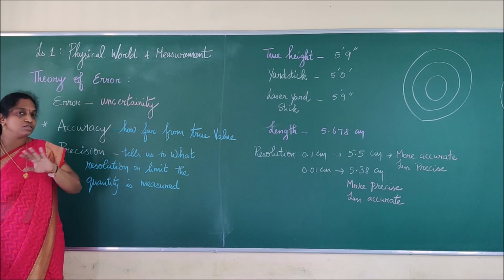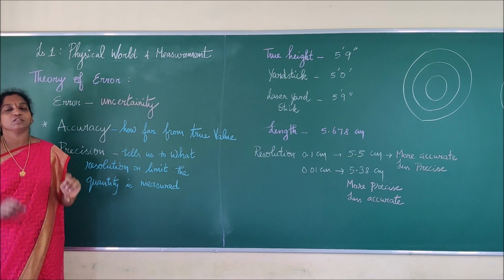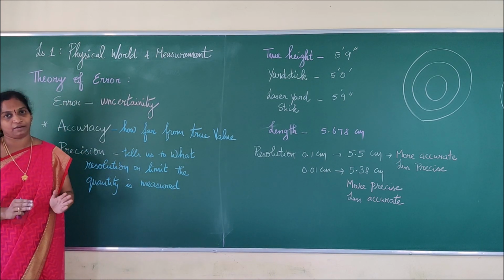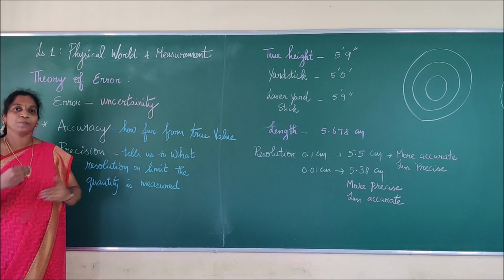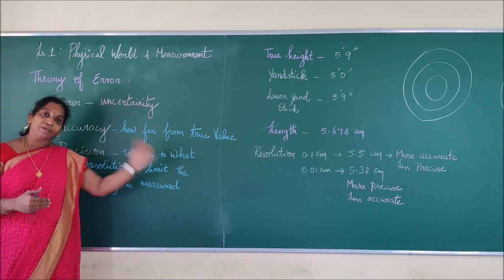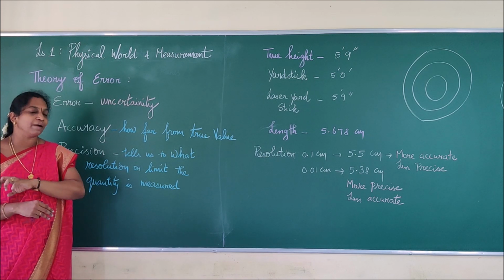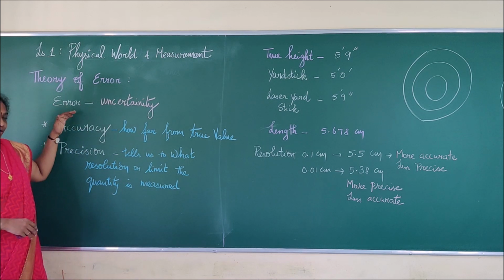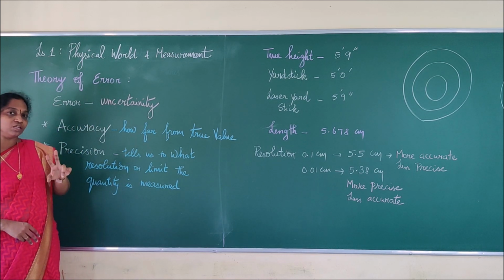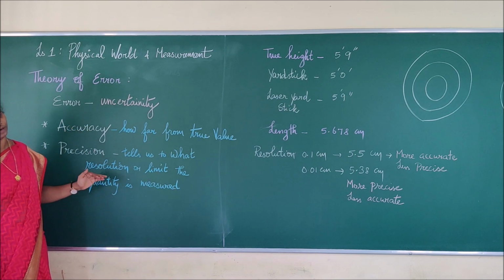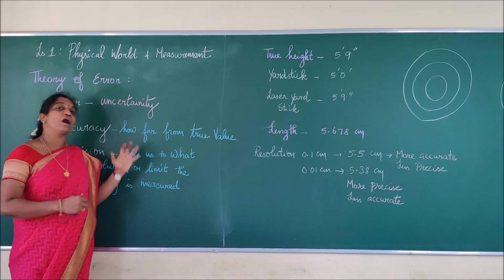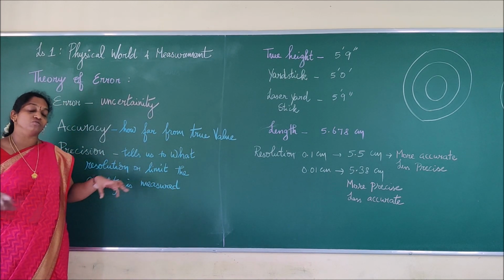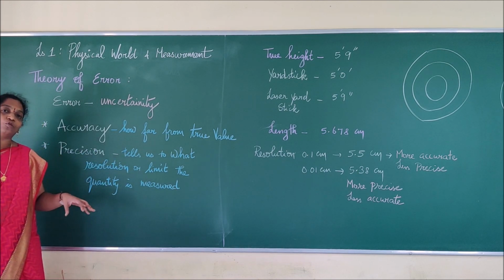So errors cannot be eradicated in any measured value. There will be some uncertainty in the value. We call that an error. While doing experiments, we repeat them once or twice in order to minimize the error. We will not be able to completely remove the error from a measured value, right? In order to understand that, we have to know two things: accuracy and precision. Accuracy is how close the value is to the true value, and precision tells you how the value is resolved, or to what limit the quantity is measured.